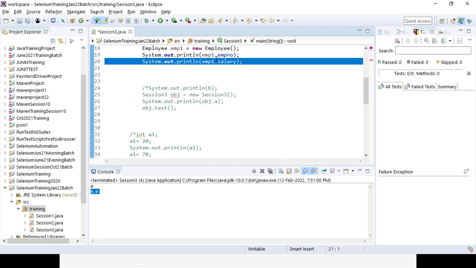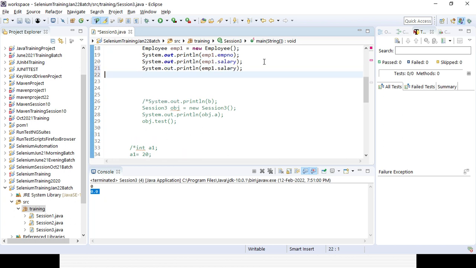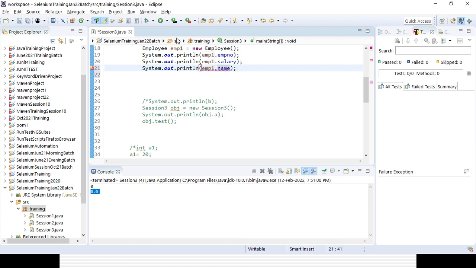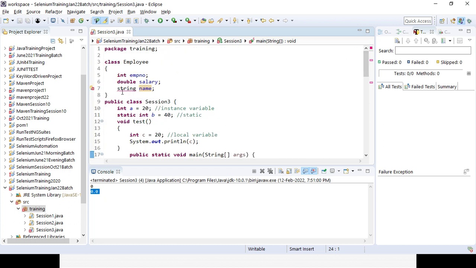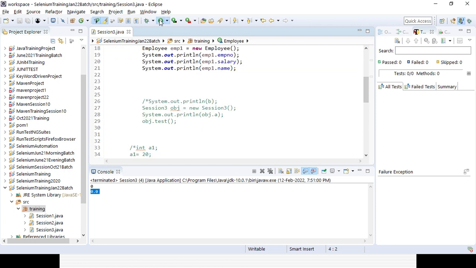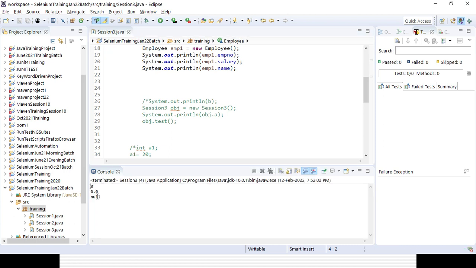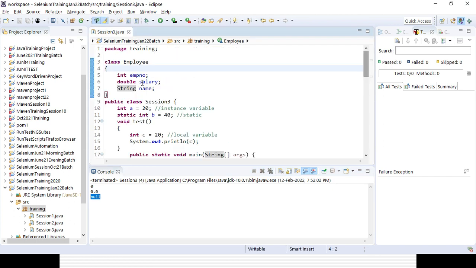These are the different default values of the different data types. Whenever you define a String, S will be uppercase. The default value for String is null, which is why it is coming as null. We did not define any value, we have just declared it.